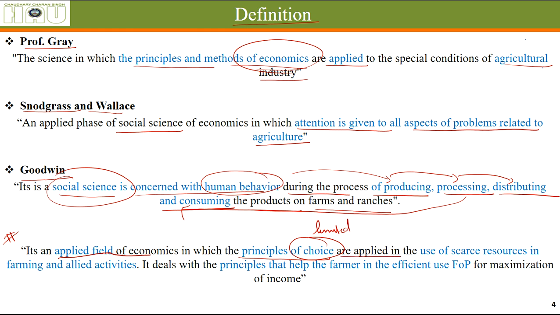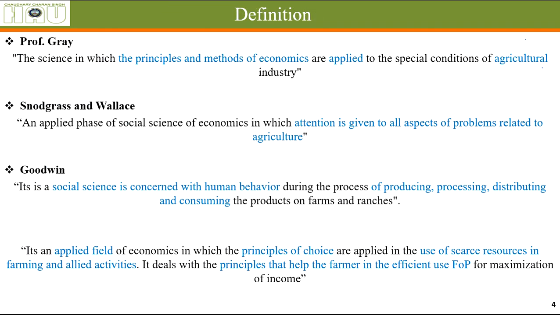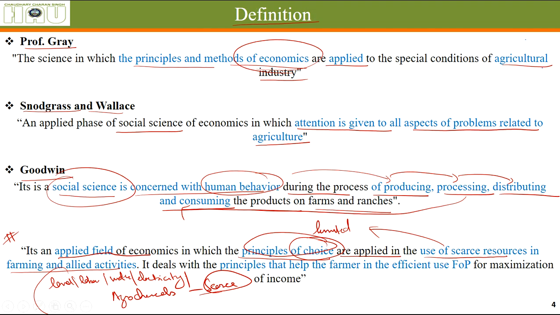Principles of choice are applied to the use of scarce resources, as I said, in farming and allied activities, because the land, labor, water, electricity, agrochemicals, all the things that are with the farmers are scarce. That means they are in lesser amount than the requirement. So how does the farmer apply the principles of economics to these things in farming and allied activities, different activities such as livestock management, also beekeeping, and these kinds of things.